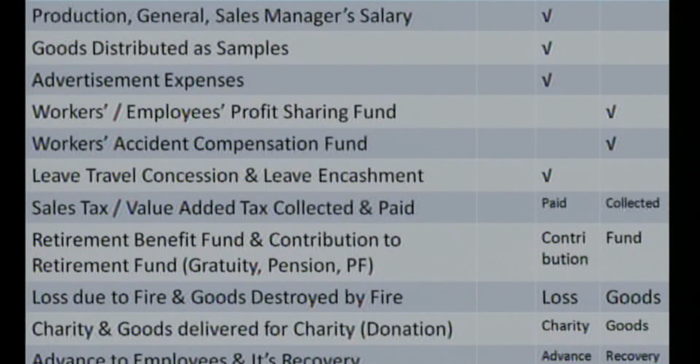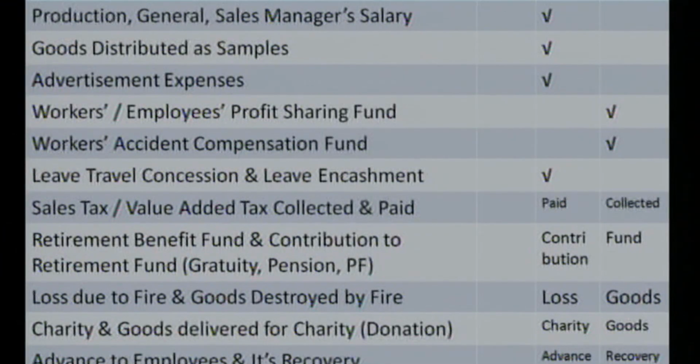Next one, retirement benefit funds or the contribution to retirement funds. It may be the gratuity fund, the provident fund, or the pension fund. Contribution to the retirement fund is an expenditure for the business, so it bears the debit balance, and certain funds will be managed by the employer or by the business while the employee is in employment, and at the end of one's employment, the business has to repay certain benefits to the retiring employee.